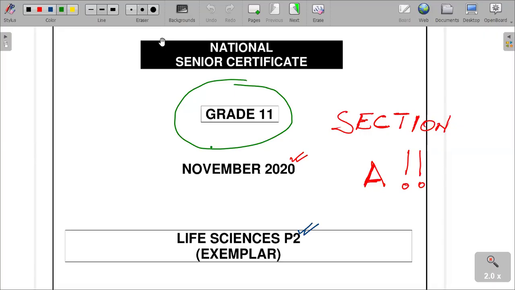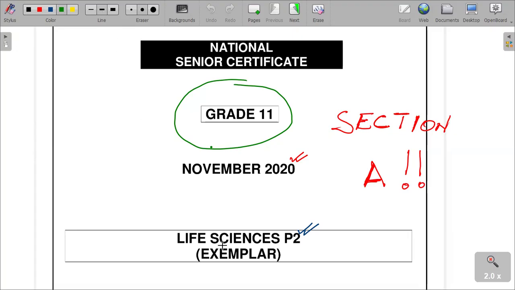We are doing paper 2, the 2020 paper. You all know that we are going towards final examinations now, end of the year. So let's just get this done and dusted. I'm not going to waste any of your time. I'm going to go straight to the questions and then we can go straight from there.